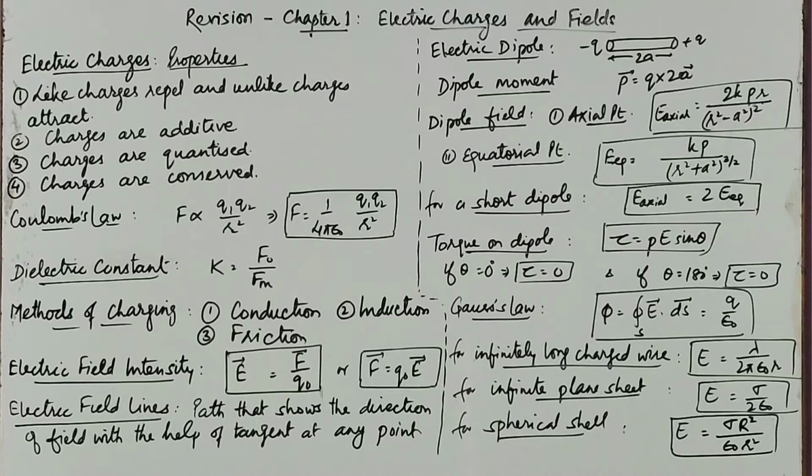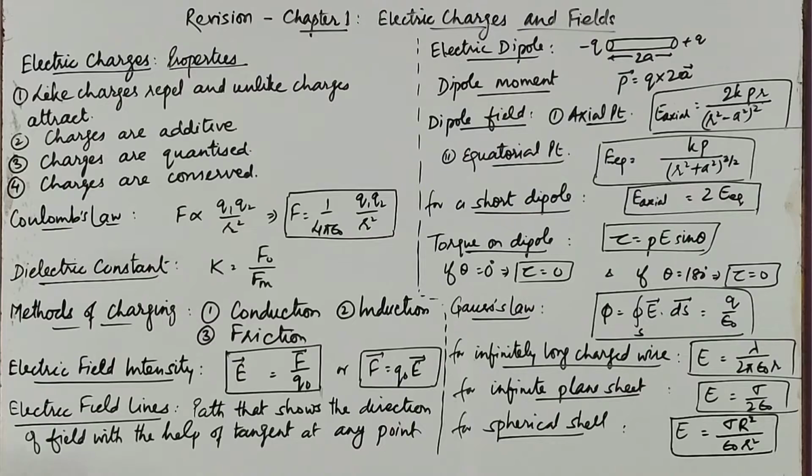The first thing we discussed in this chapter was electric charges, the entity which enables the attraction or repulsion between two bodies. These electrical entities are called charges. They have certain properties. First, like charges repel each other and unlike charges attract each other. Second, charges are additive in nature, which means the total charge on a system can be obtained by simply adding the various charges present in the system.